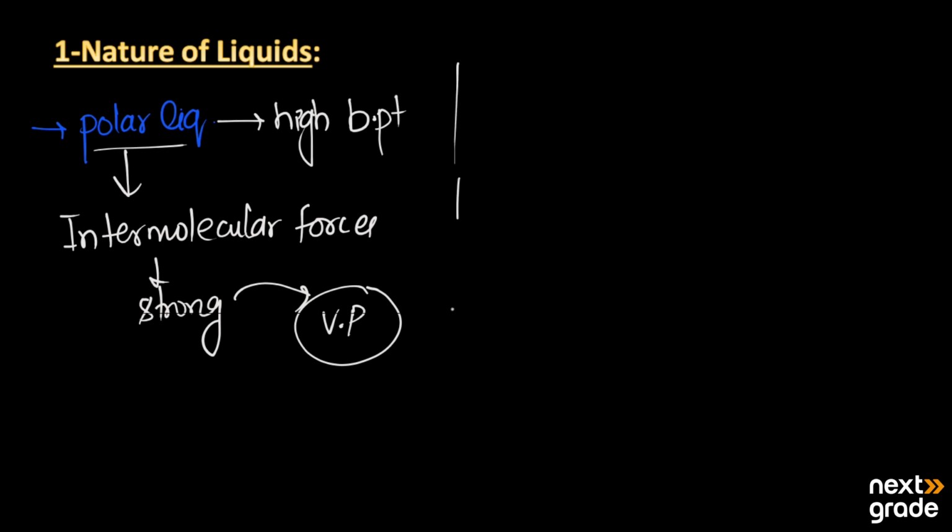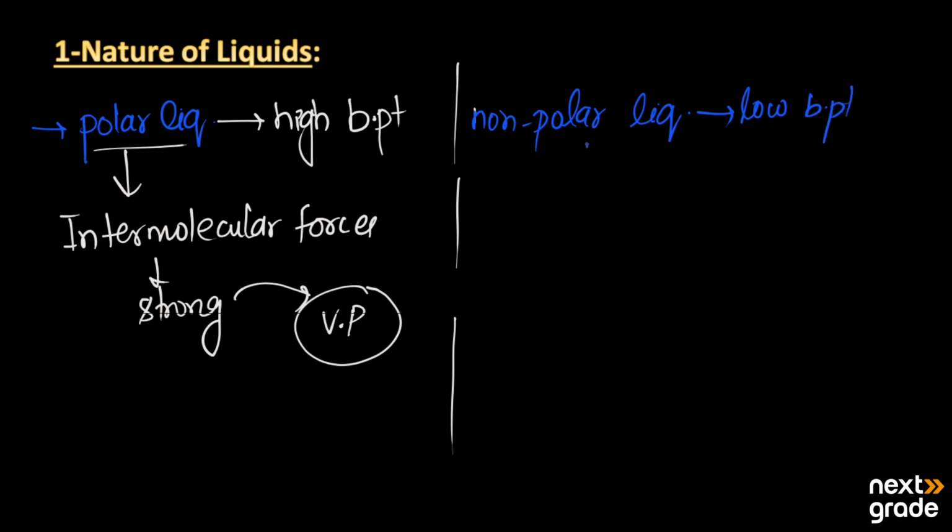On the other hand, when we look at the non-polar liquids, the non-polar liquids have low boiling points. Why do they have low boiling points? The reason is this: the intermolecular forces between them are weaker.